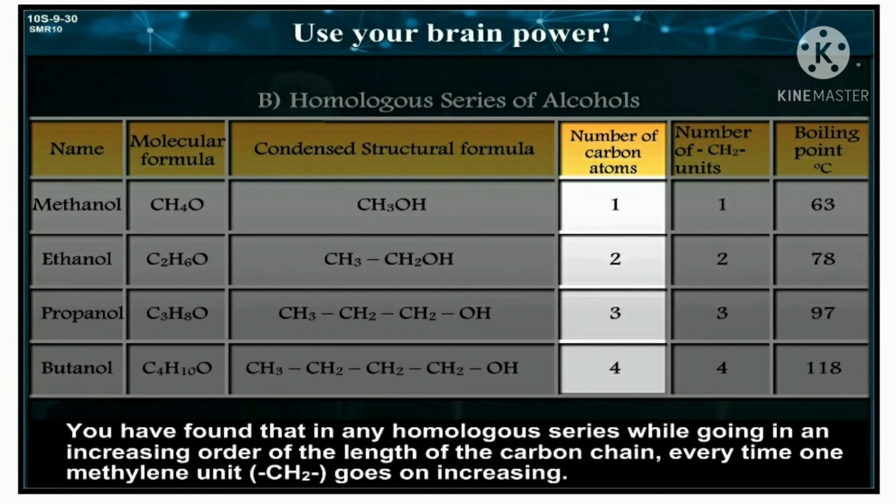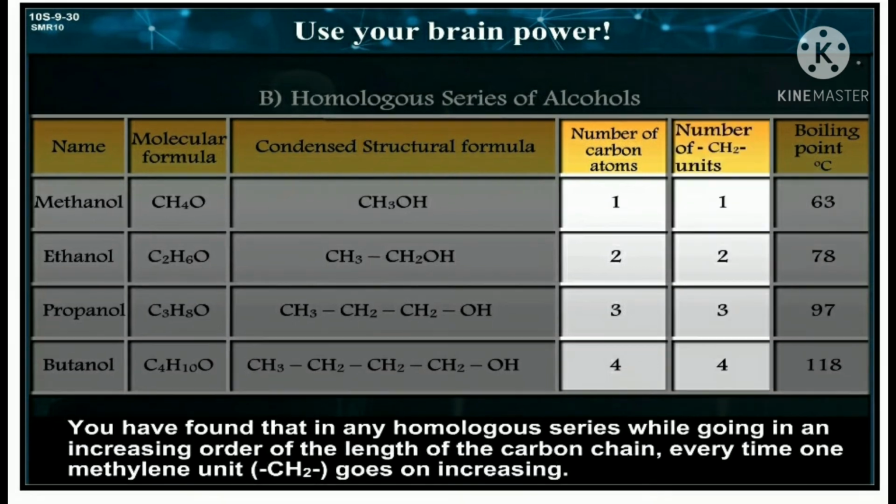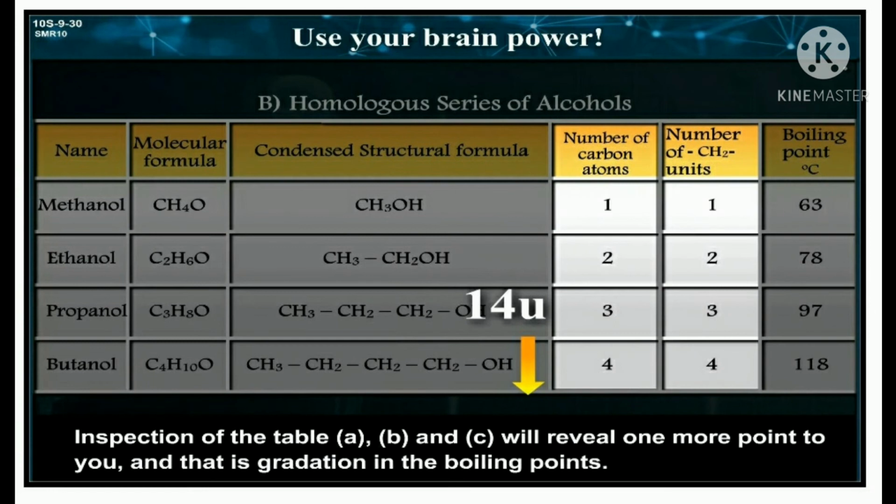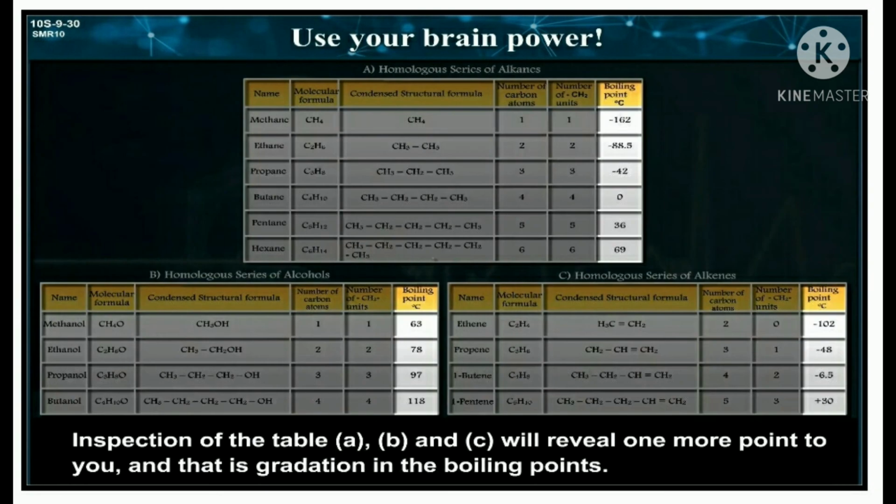You have found that in any homologous series, while going in an increasing order of the length of the carbon chain, every time one methylene unit, that is CH2, goes on increasing. Therefore, while going in an increasing order of the length, there is a rise in the molecular mass of the member by 14 dalton.